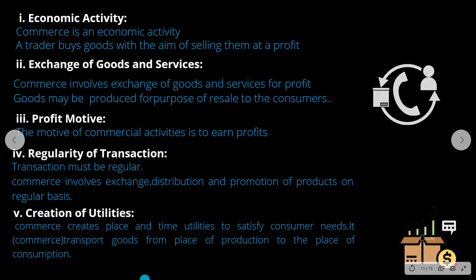Next, creation of utilities. Commerce creates place and time utility. Now the consumers are scattered all throughout the place and they need goods at a particular time. So time utility and place utility are there to satisfy the consumers. Commerce comes to their help. So it transports the goods from the place of production to the place of consumption. Here it is creation of utilities, which we call commerce. So commerce creates all these utilities.